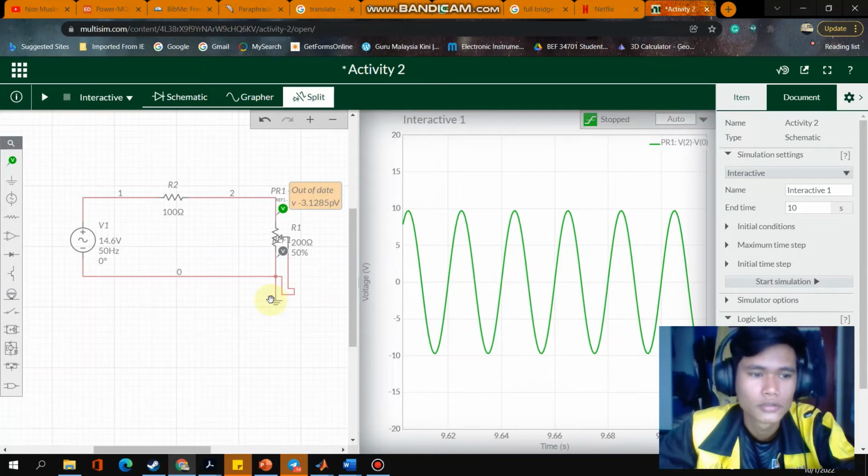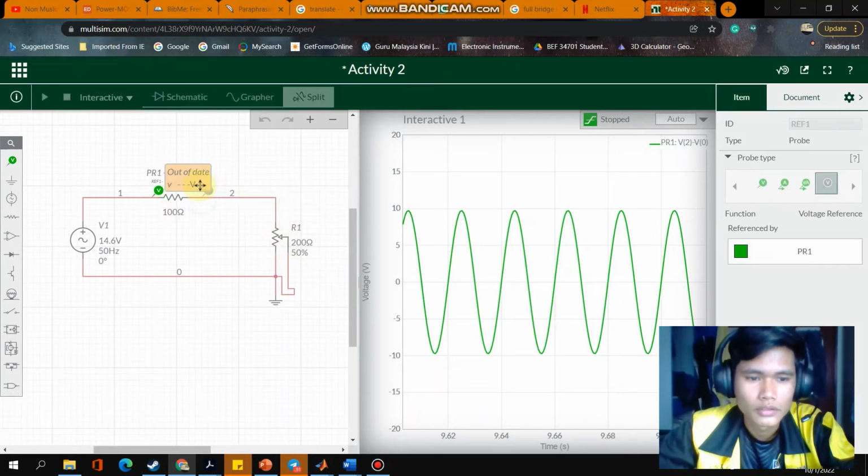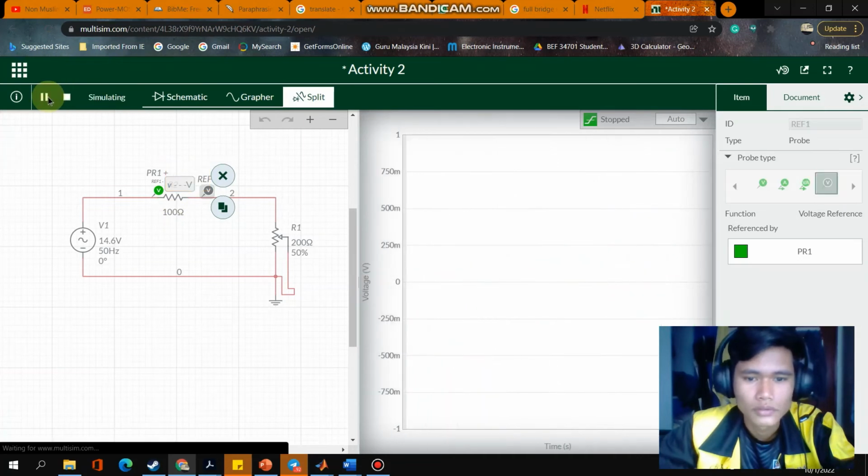Today in this video I want to show you how to simulate the AC measurement. In activity 2, what I have to do is adjust the variable resistor to 200 ohm. To begin this simulation, I put this probe at resistor 1 to get the voltage reading on the resistor here. So I begin reading.